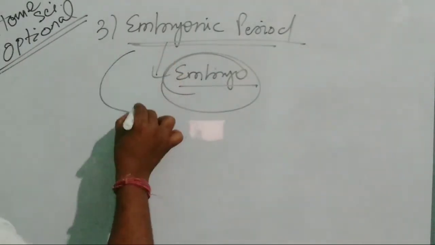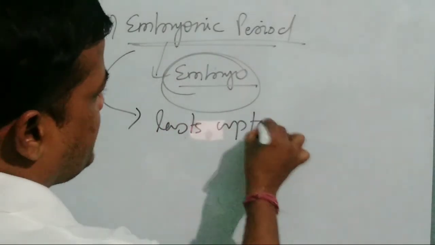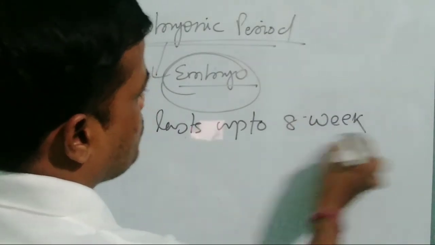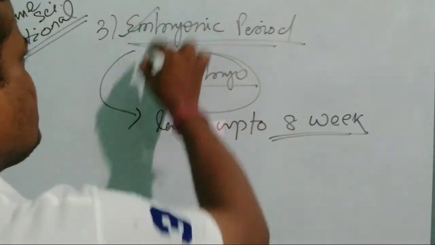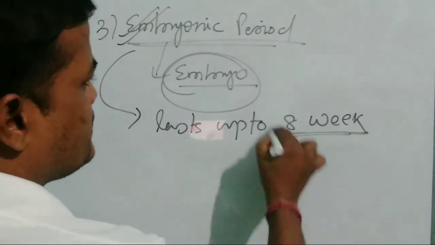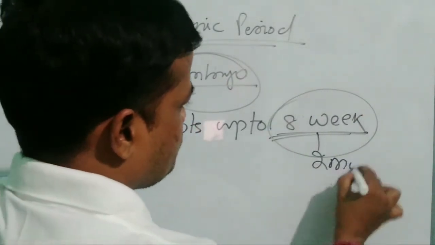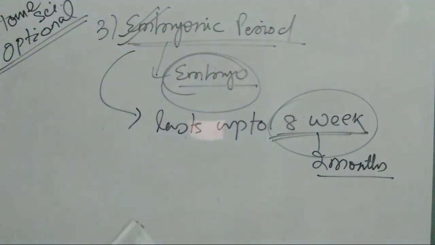It lasts up to 8 weeks. As we have told, the germinal period lasts up to 2 weeks, but this embryonic period lasts up to 8 weeks, that is, we can say 2 months. Okay friends, so in the embryonic period the formation of the embryo takes place.